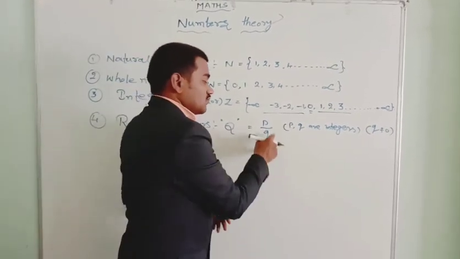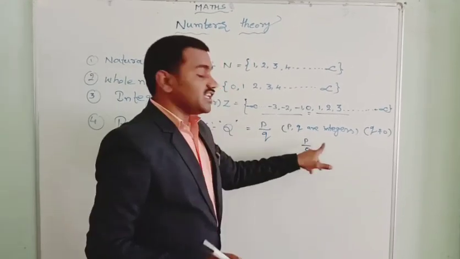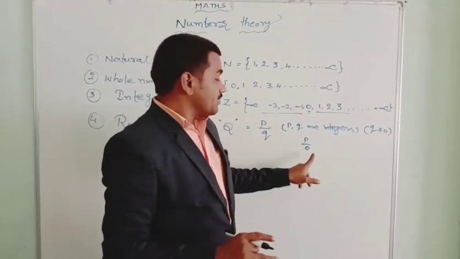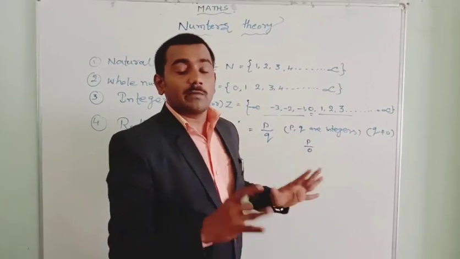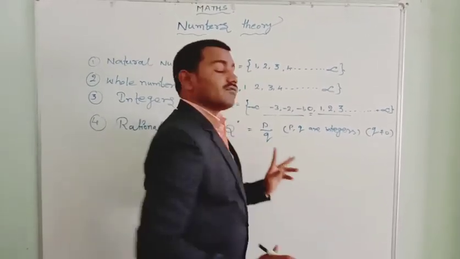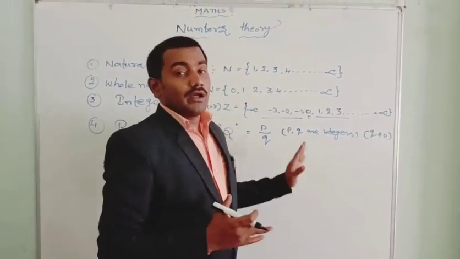Why? If q is equal to 0, then p by q is undefined. We cannot divide by 0. P cannot be divided by 0; in the 0 table, p will not appear. So q must not be equal to 0. In this condition, those numbers are called rational numbers.